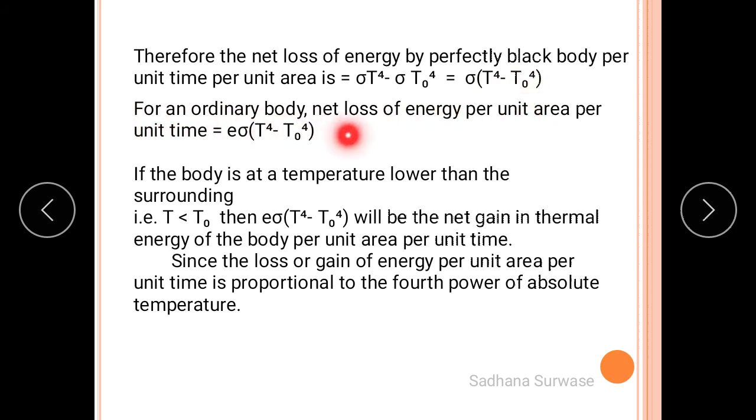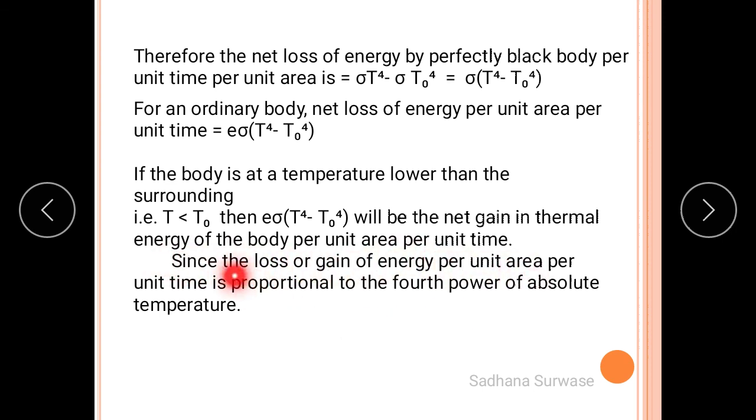For an ordinary body, the net loss of energy per unit area per unit time is e sigma inside bracket T raised to 4 minus T0 raised to 4. See here, we have added only a term small e for an ordinary body. This is for a perfectly black body, this is for an ordinary body. The term is the same, only in case of an ordinary body we have to add the coefficient of emission, that is emissivity, small e. Now if the body is at a temperature lower than the surrounding, we say T less than T0, then e sigma T0 raised to 4 minus T raised to 4 will be the net gain in thermal energy of the body per unit area per unit time.